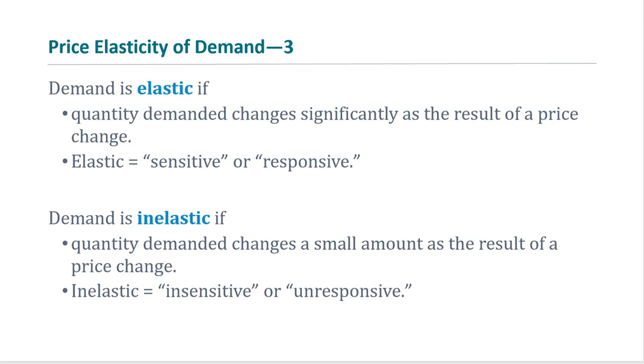For example, when the price of gasoline increases by 10% or by 5%, quantity demanded changes a very small amount, less than the 10%, like maybe 1% or 2% as a result of the price change. So we can say that the demand for gasoline is inelastic.